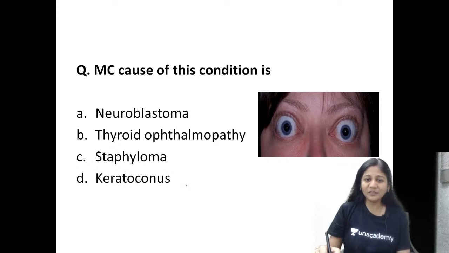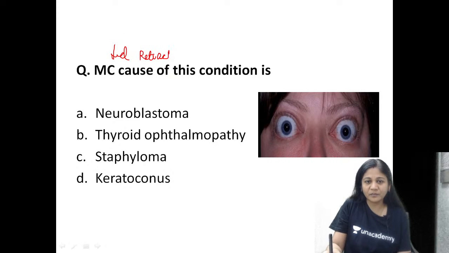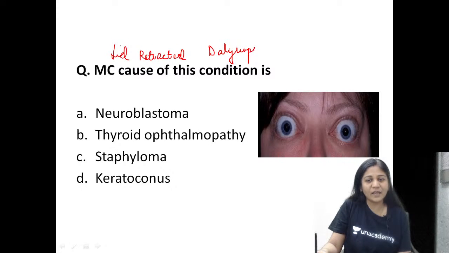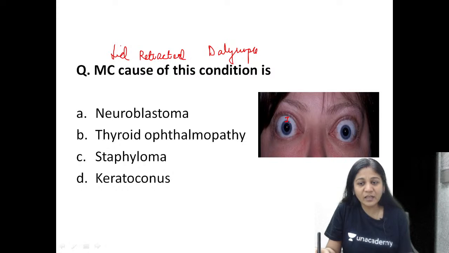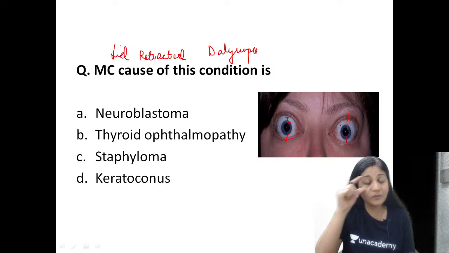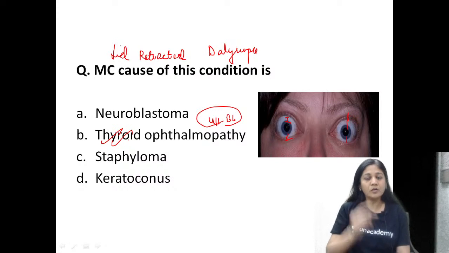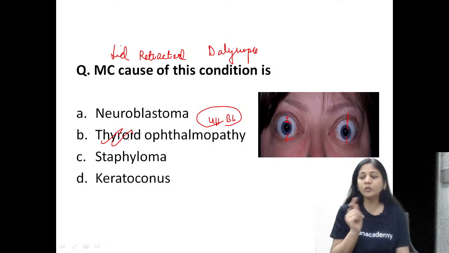So first of all, this sign is your lid retraction, isn't it? Your lid is retracted. And lid is retracted, and this sign is called as Dalrymple sign, isn't it? You have extrascleral show. Your sclera is visible, isn't it? So you have a lid retraction, and the most common cause of unilateral and bilateral lid retraction will be a thyroid ophthalmopathy. Okay. So for one eye and for both eye, it will be thyroid ophthalmopathy.